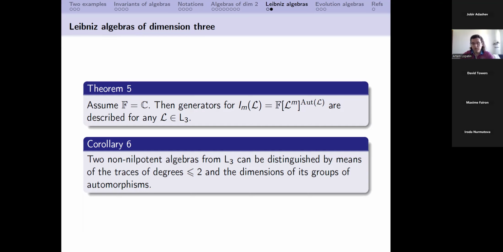As I said before, none of these algebras are simple, so we don't expect that this API conjecture should hold. Sometimes it holds, sometimes it doesn't. And as a corollary, we obtain the following result. If we have two non-nilpotent Leibniz algebras, which are not Lie algebras, then they can be distinguished by means of all traces of degree less or equal to 2 and dimensions of their group of automorphisms.